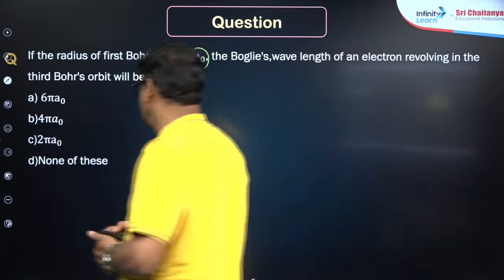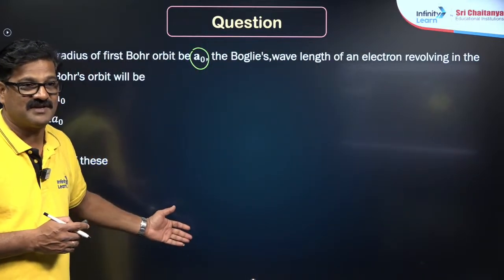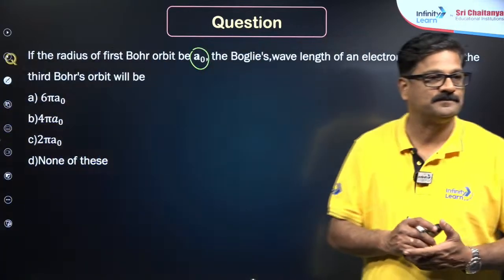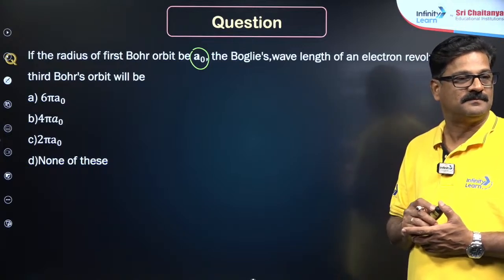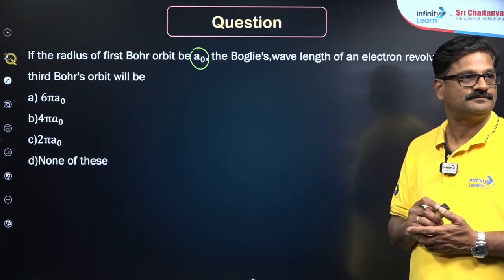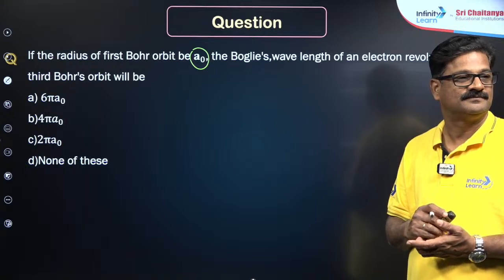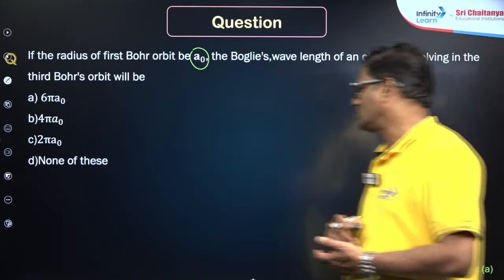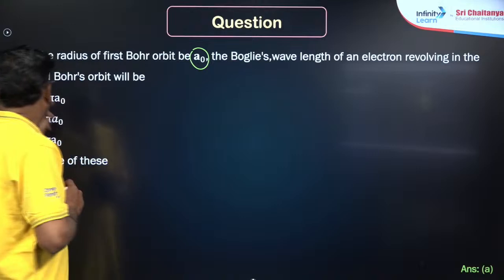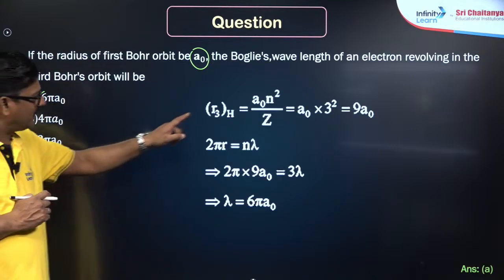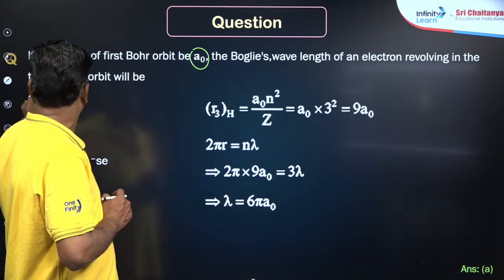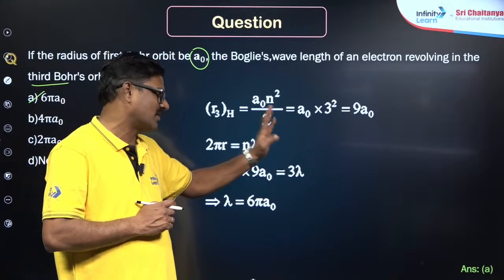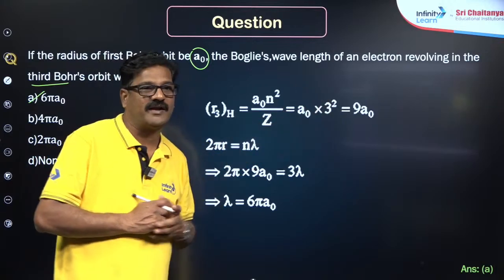Coming to this, anybody can please give the answer. Shall I give you the answer, Monica? Yeah, the answer is going to be 6 pi A0. How? See, the radius of the third Bohr orbit is equal to A0 n square by Z. A0, Z is equal to 1, A0 into 3 square is equal to 9 A0.